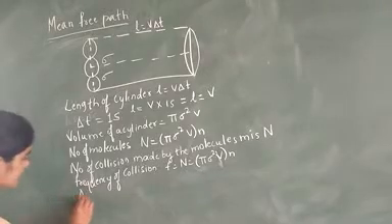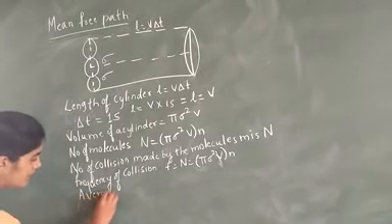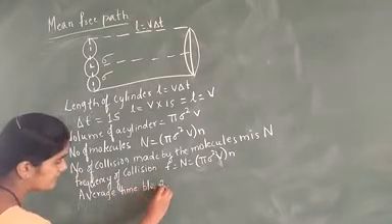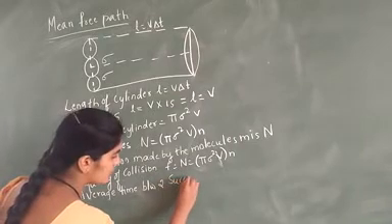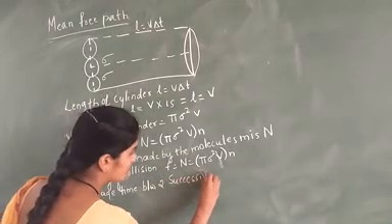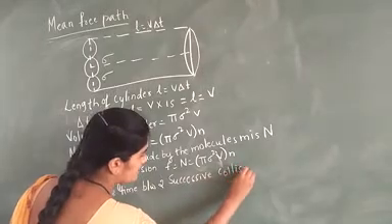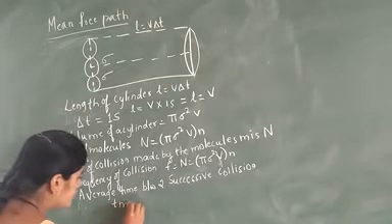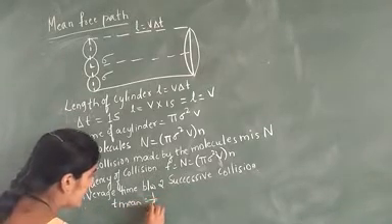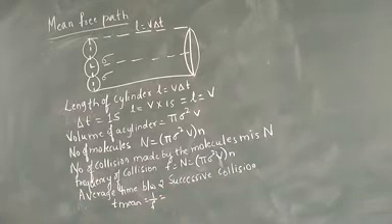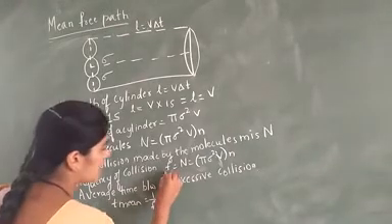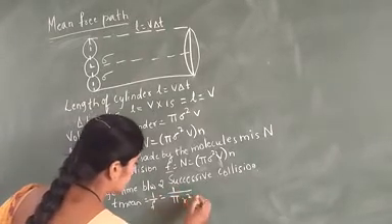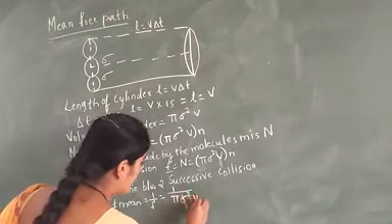Therefore, the average time between two successive collisions can be written as T mean is equal to 1 by F. We know the value of F, so 1 by F is 1 divided by pi sigma square V into n.